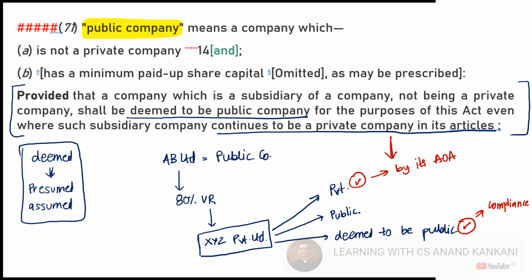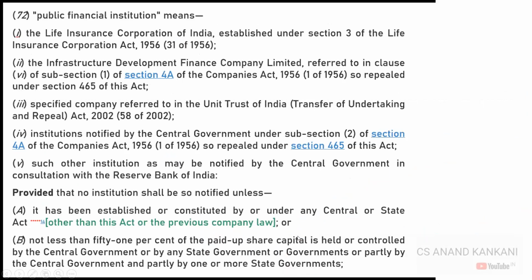Is this point clear? Right? So here we have the definition of a private company. Then we have the definition of a public financial institution. So public financial institution means we have life insurance company, IDFC, specified unit trust of India, and the institution which the previous Companies Act said that that is a public financial institution. That was basically section 4A, or then any other institution which is notified by the central government, that will be a public financial institution, right?